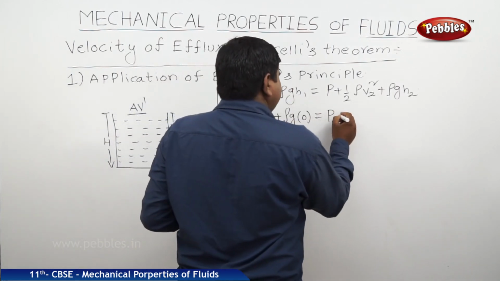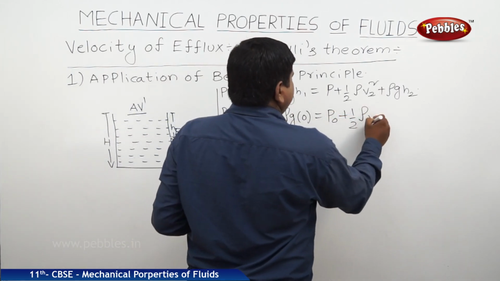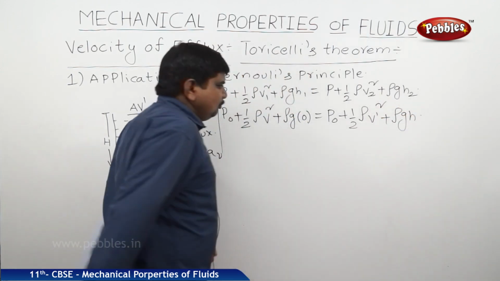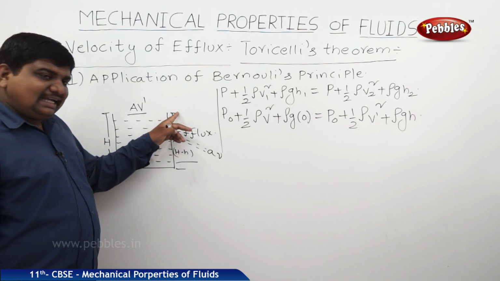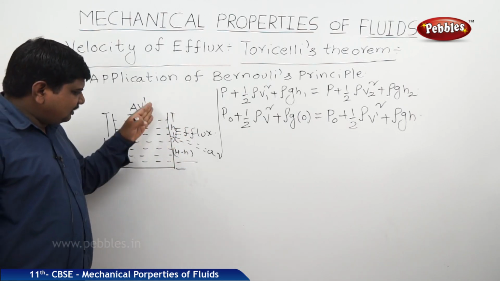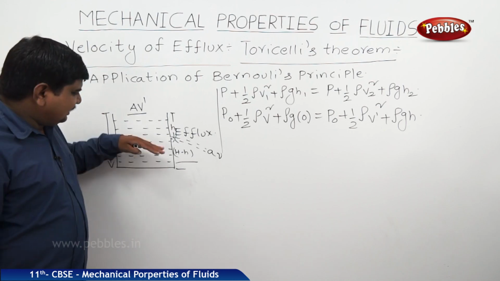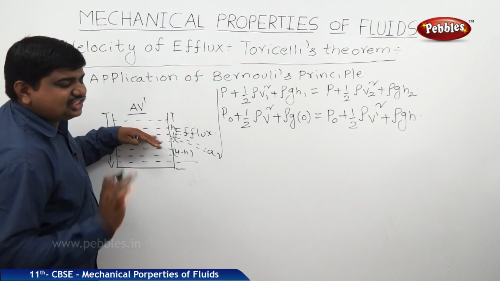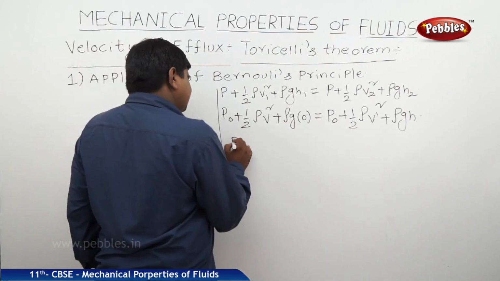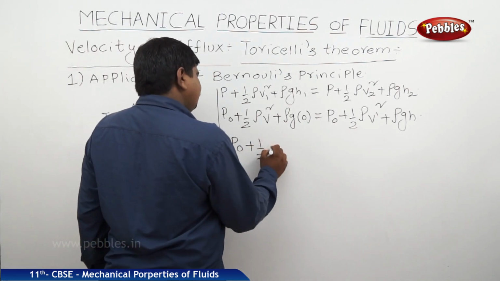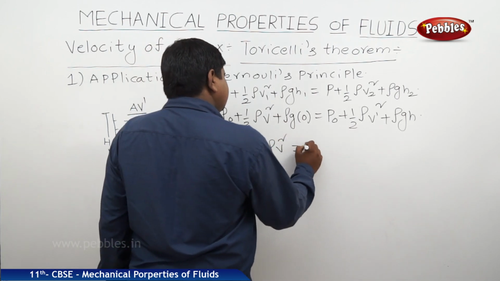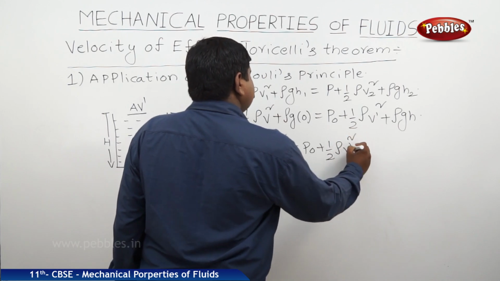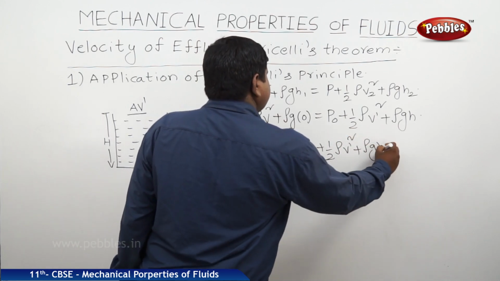Therefore, it is P naught plus half rho v dash square plus rho g h. Why is it h? Because from height h the pressure is acting, so at this height we should experience the pressure. So, this equation will be P naught plus half rho v square is equal to P naught plus half rho v dash square plus rho g h.